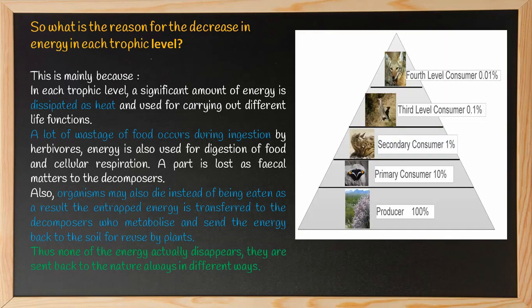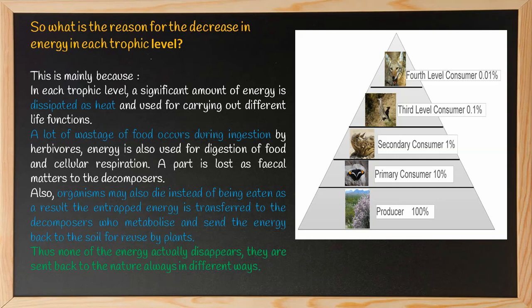Here is a picture. Here you see the producers get energy from the sun. Most of the energy is used up for different life functions and the rest is lost as heat, and then some amount of energy which is stored in their body is passed on to the subsequent consumers. The energy entrapped in dead and decayed matter is consumed by the decomposers, thereby sending back all the nutrients and the energy to the earth.